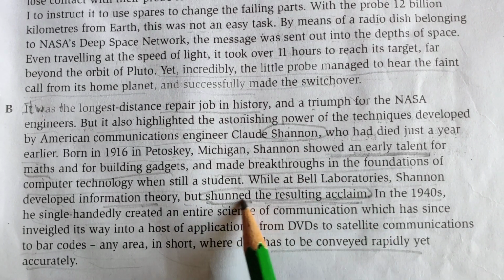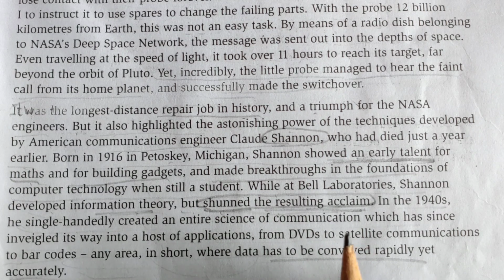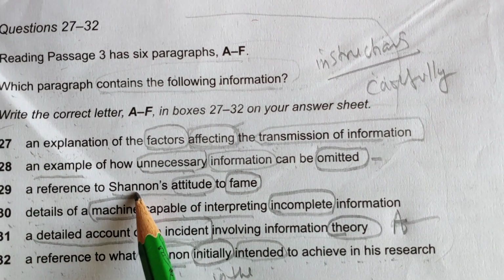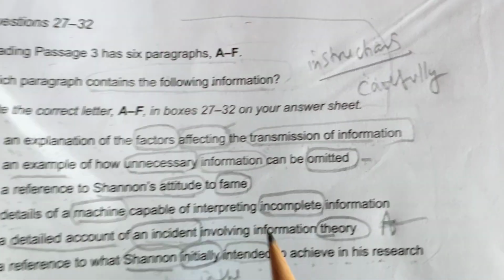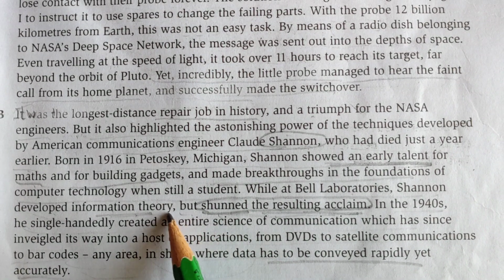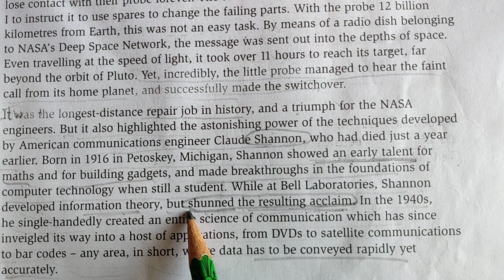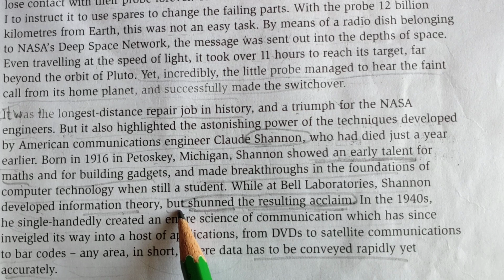Acclaim here means fame. A reference to Shannon's attitude to fame here: but shunned the acclaim, it means he is not taking the fame.